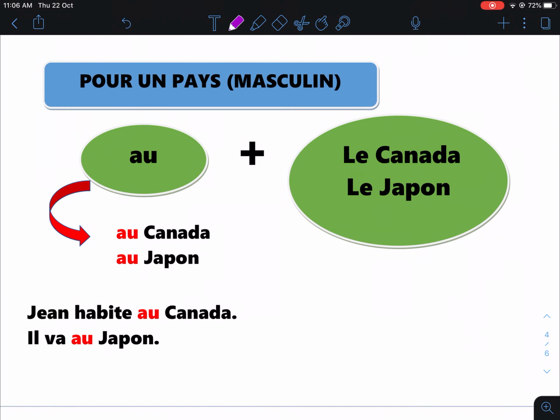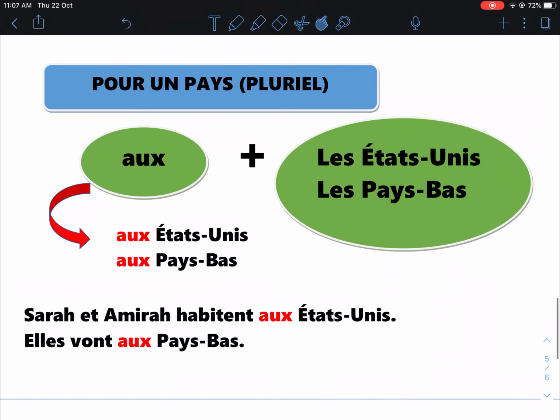For a country which is in masculine singular form, like le Canada and le Japon, you use the preposition au, A-U. To say Jean lives in Canada, you say Jean habite au Canada. When you say he goes to Japan, you say il va au Japon. So the preposition au is used with a country which is in masculine form. Let's move to the last one.